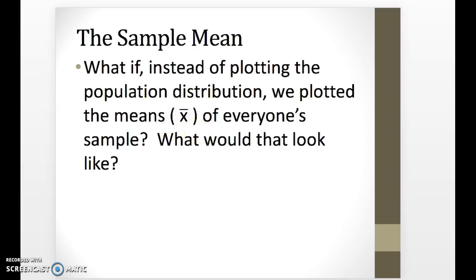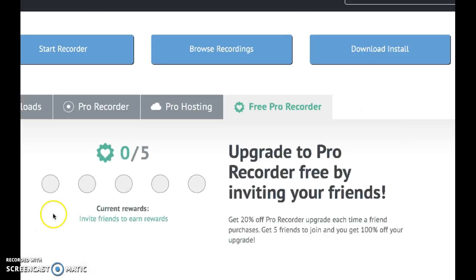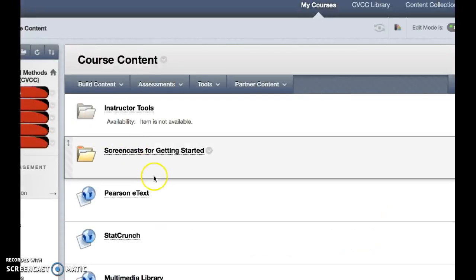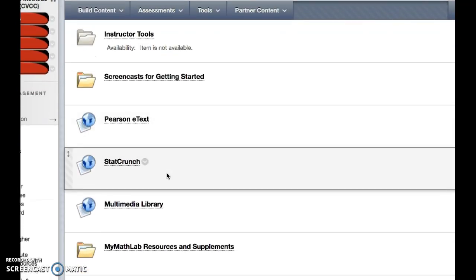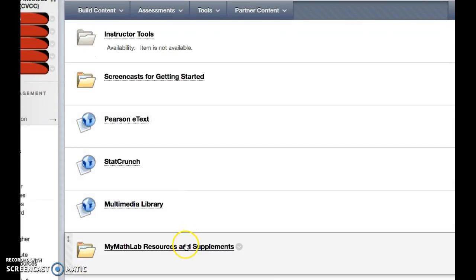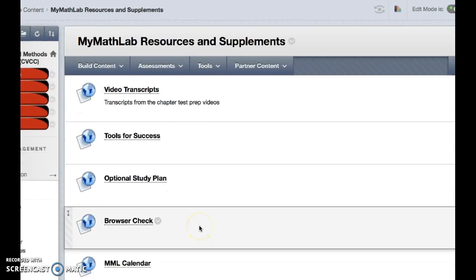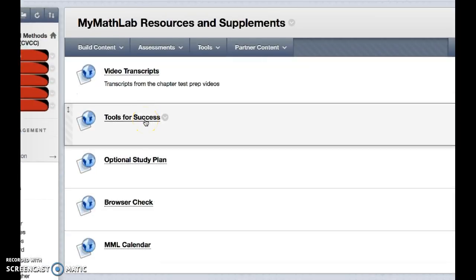So let's go into Blackboard. Here's my page. Let's go ahead and click on your course content button. I know you can't see the end of that screen there, but if you scroll down in your course content, click on your MyMathLab resources and supplements, and look for your Tools for Success.